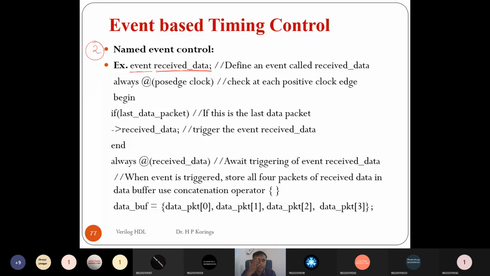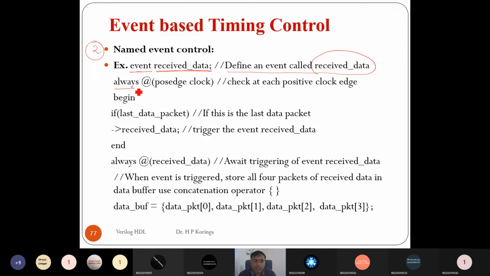This is one user defined event, and the way we define a user defined event is with the keyword event and then the name of the event, whatever we want to give. Here it defines an event called received_data.